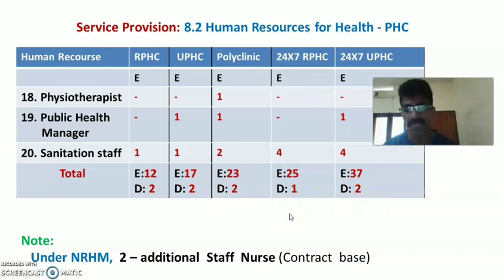Then in addition to that, under the NRHM scheme, National Rural Health Mission, 2 additional staff nurses are required on contract basis in all the different categories of primary health centers. So these are the human resources for health services at various categories of primary health center under IPHS 2022.